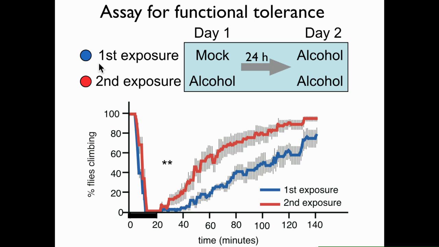It's a 2-day protocol. We take two groups of age and sex-matched flies. One group is sedated with alcohol vapor, and the other group is mock sedated. And then after recovery, both are returned to food for 24 hours, and the next day we sedate them in tandem, and in this particular assay, we monitor their recovery. And you can see that when we sedate them on day 2, that they sedate very quickly because the dose is so high, and then we immediately switch over to a fresh air environment and they start to recover. And the animals recovering from their second dose recover much more quickly than the animals recovering from their first dose. So this is functional tolerance.